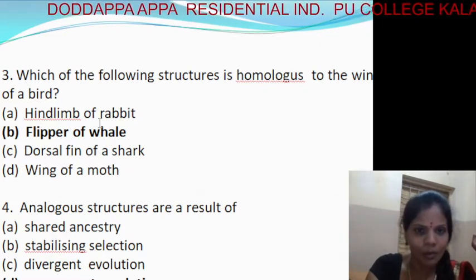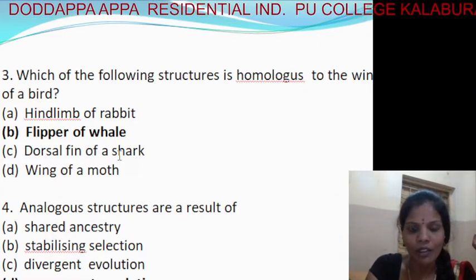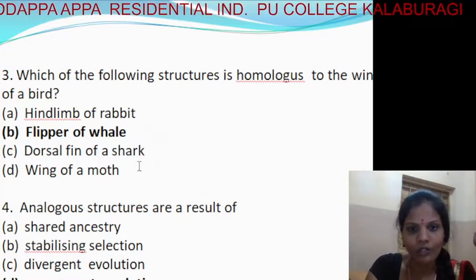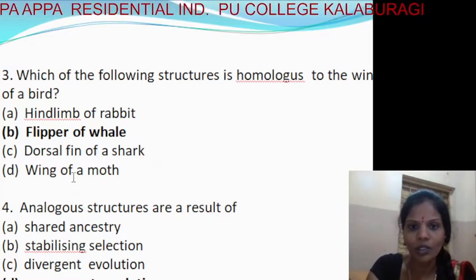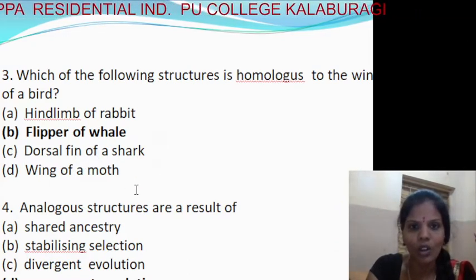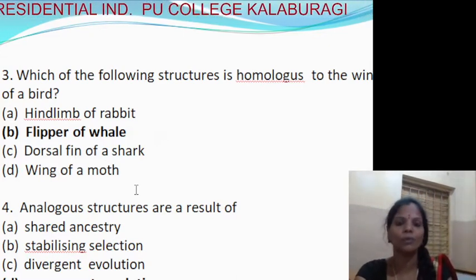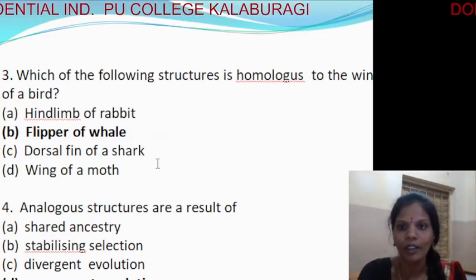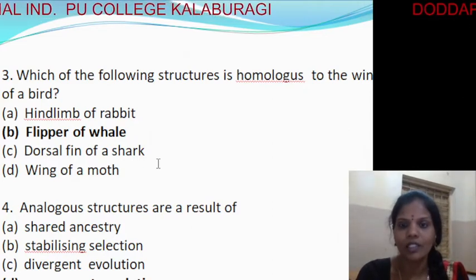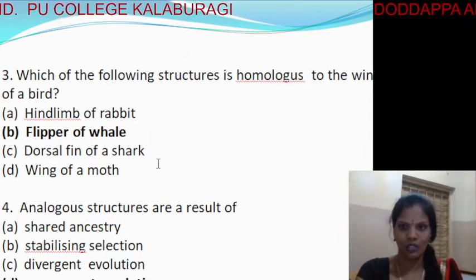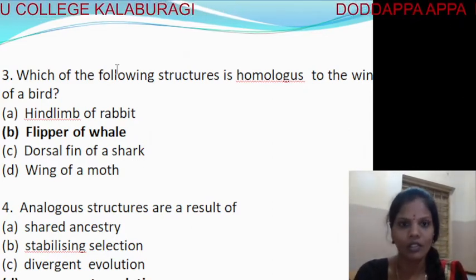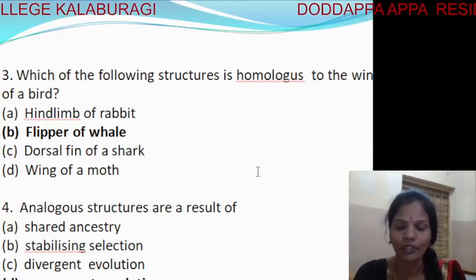First is the hind limb of rabbit, then flippers of whales, the dorsal fin of the shark, and the wings of the moth. Among these, it's the second option, flipper of whale. It is a homologous structure to the wings of birds.